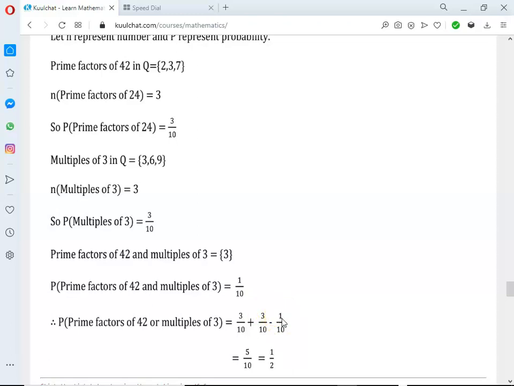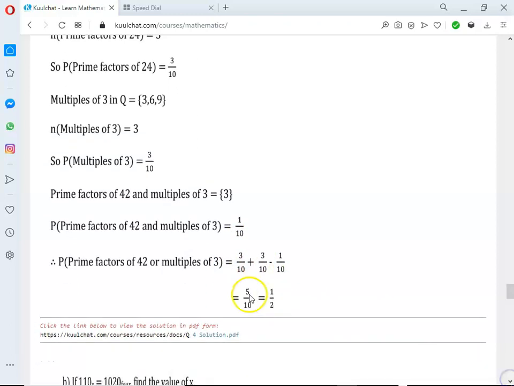It shouldn't be both of them. So since it shouldn't be both of them, you have to find the probability of each of them and subtract the intersection. So if you add and subtract, you get what? 5 over 10, which is equal to what? 1 over 2. I hope you've gotten it.